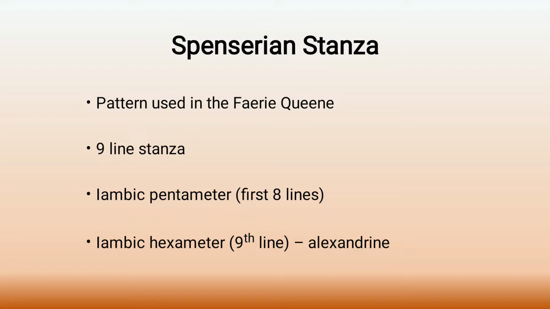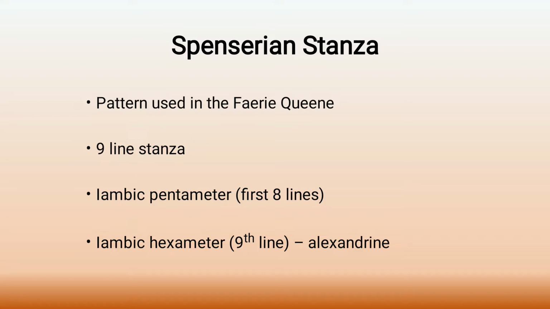Or we can say the stanza pattern used in The Fairy Queen later came to be known as Spenserian stanza. This stanza is a 9-line stanza, and among those lines, the first 8 lines are in iambic pentameter, and the last line, the 9th line, is in iambic hexameter. Hexa, remember 6, okay, iambic hexameter, and that later came to be known as Alexandrian. Okay, yes.